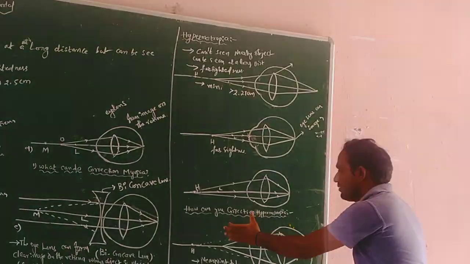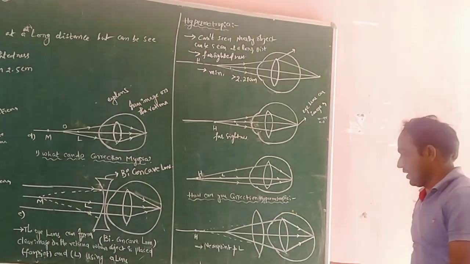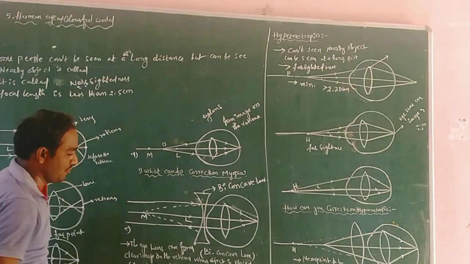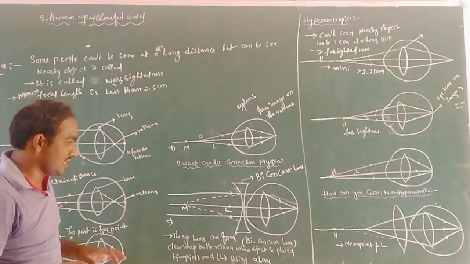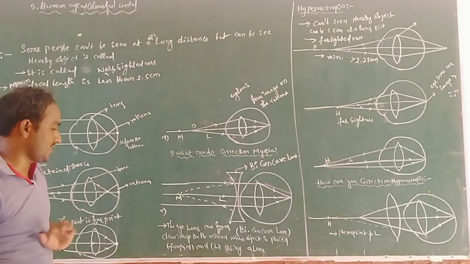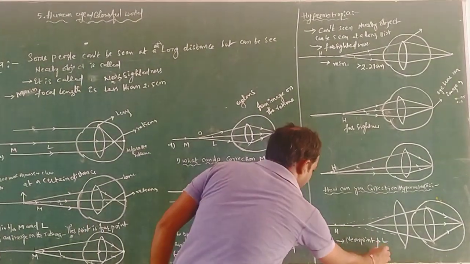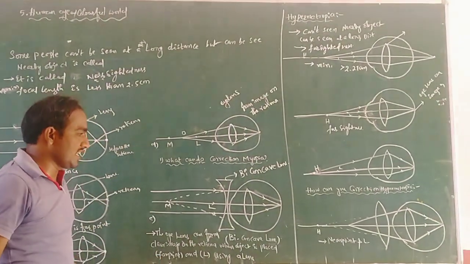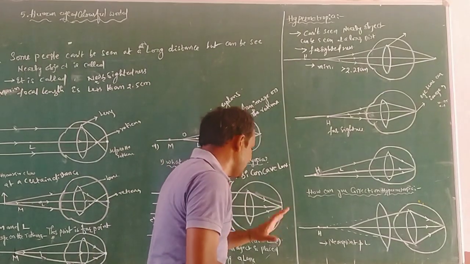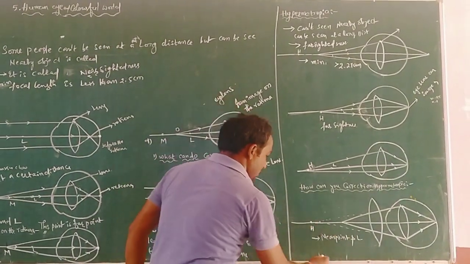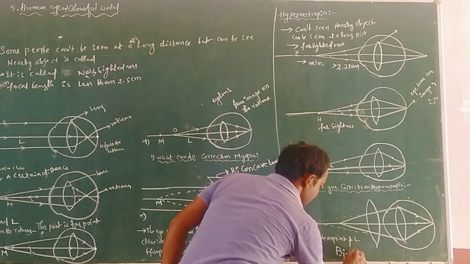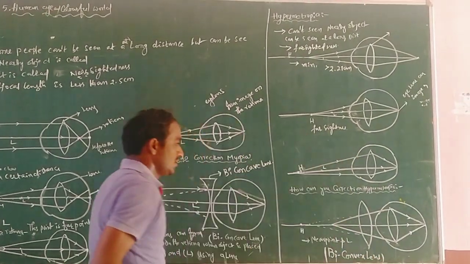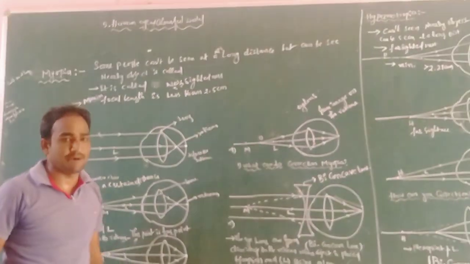So how can hypermetropia be corrected? With the same concept, the eye lens can form a clear image on the retina when the object is placed between the near point and the least distance of distinction. So the lens here is not biconcave but biconvex lens. So this is the topic of hypermetropia.